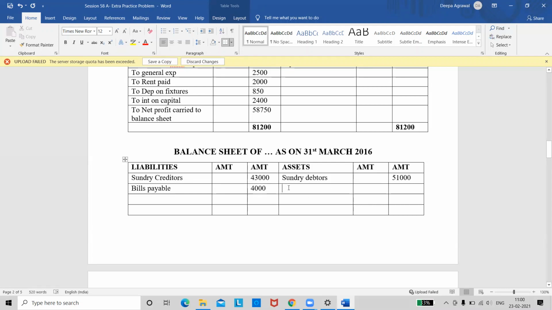See the next entry after debtors. We have bills receivable. Bills receivable, again there is no adjustment. So I'll directly take the amounts in the outer column. So bills receivable is how much? 5,000. Okay. Tell me the next transaction. What is the next transaction? Loan advance to Deepak and Company. Loan to Deepak.